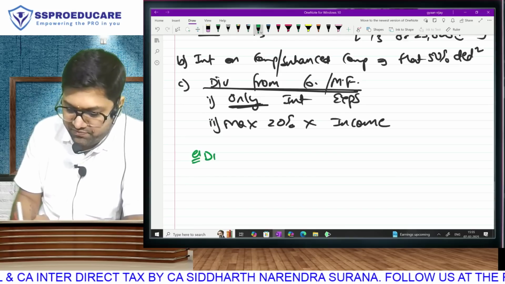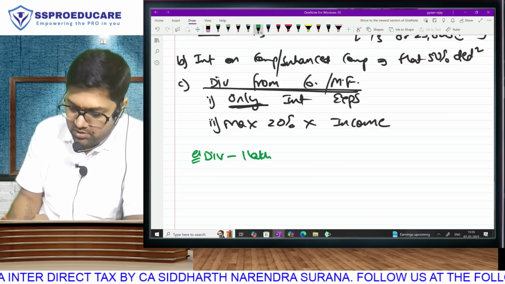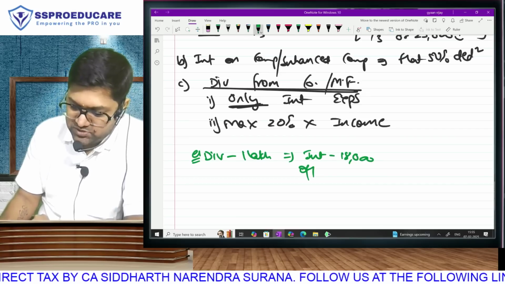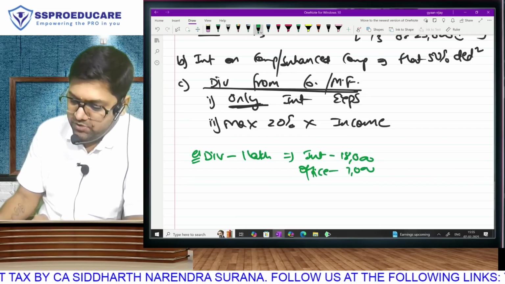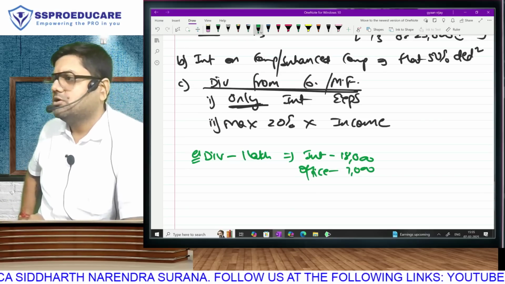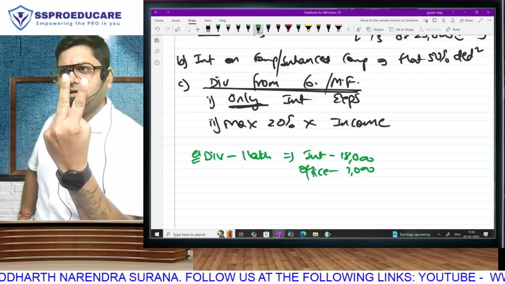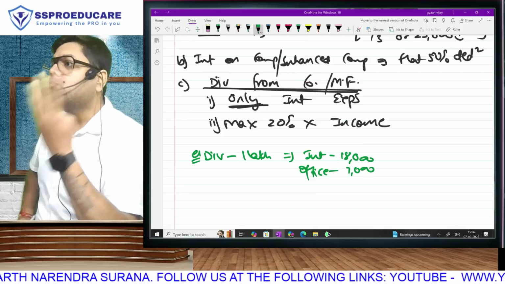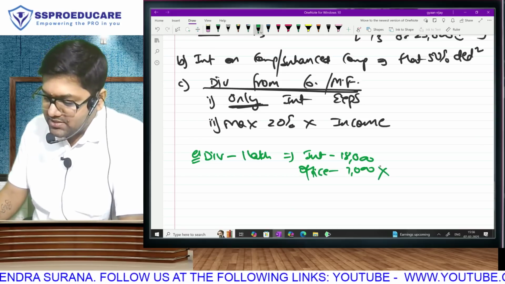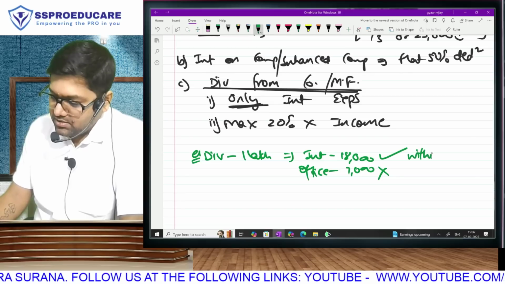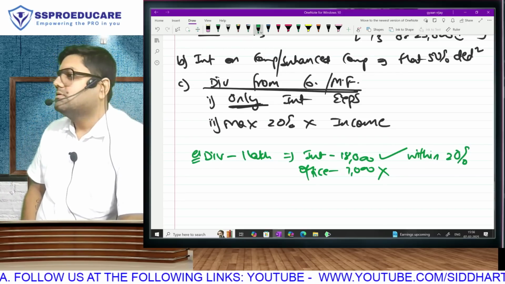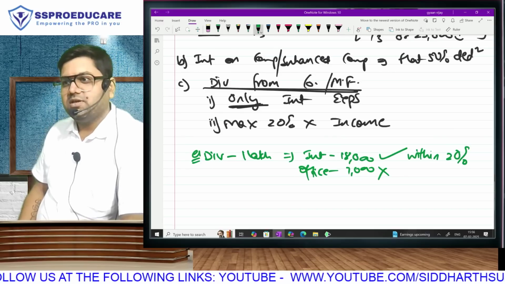Example. Supposingly I get dividend of 1 lakh, for which I have incurred interest expense of 18,000 and office expense of 7,000. So total expense of 25,000. Will I get deduction of 25? No, restricted to 20. We will not get this deduction, and this is within 20%. Understood?